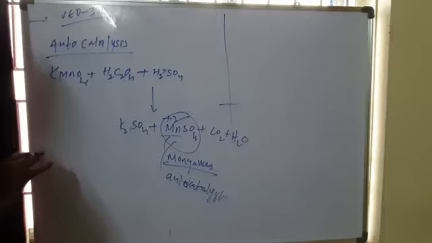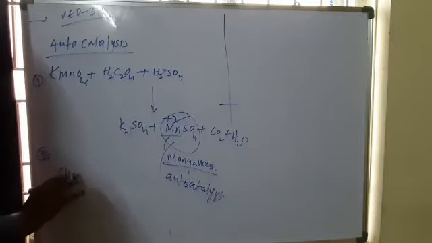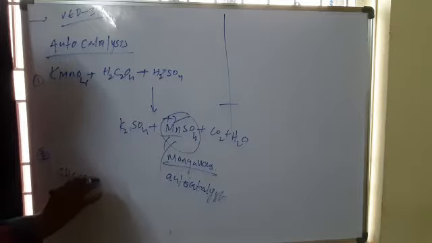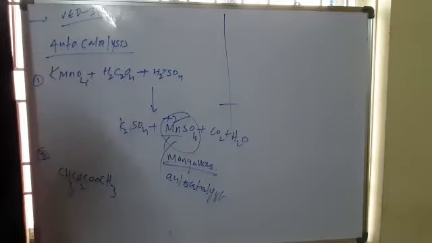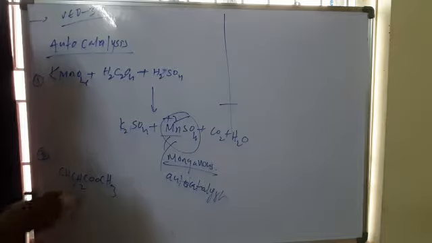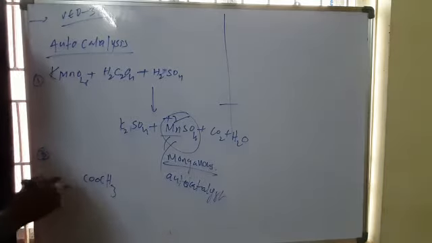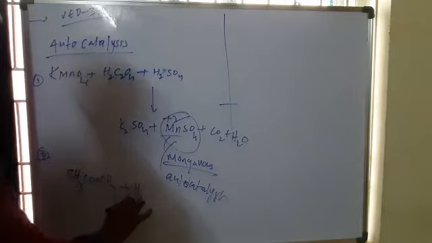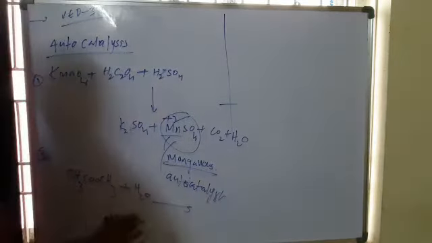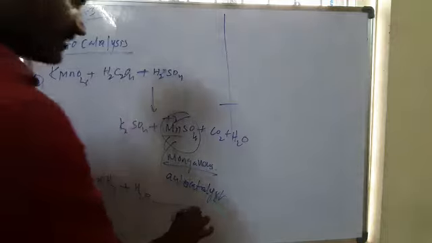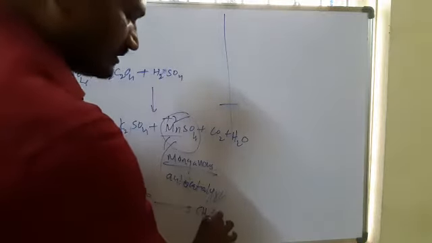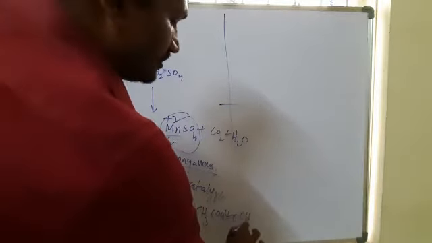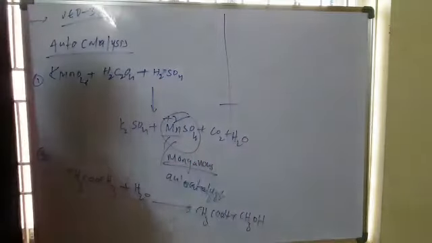And one more reaction is example 2, the hydrolysis of ester. This is methyl acetate. When added to water, it forms acetic acid and also methanol. Acetic acid and methanol are formed.